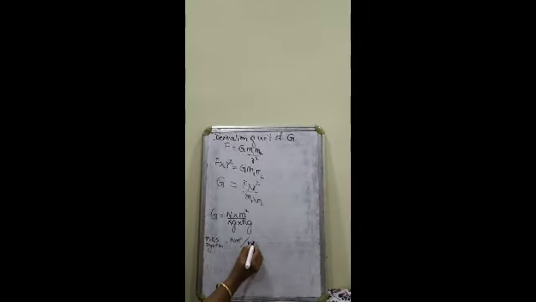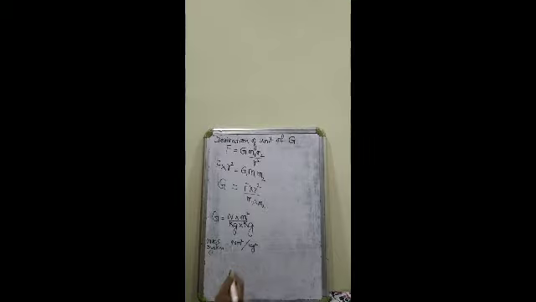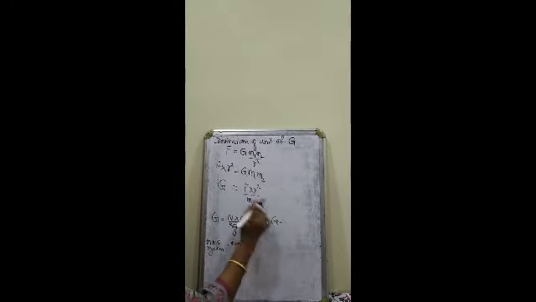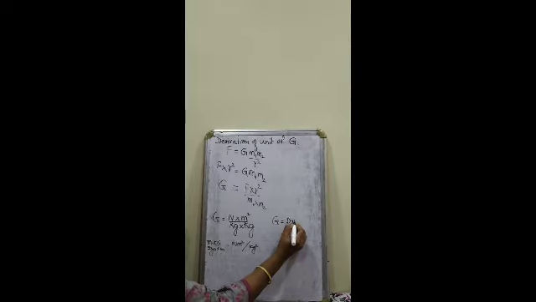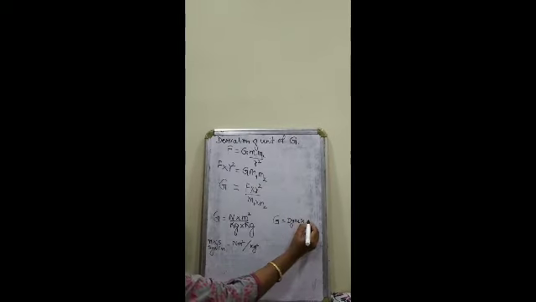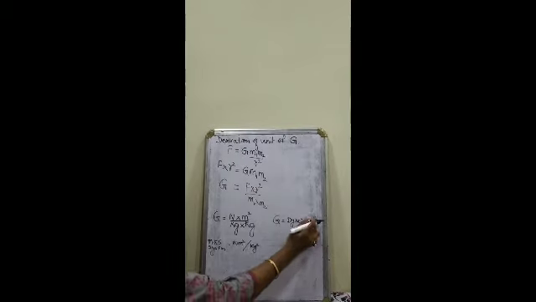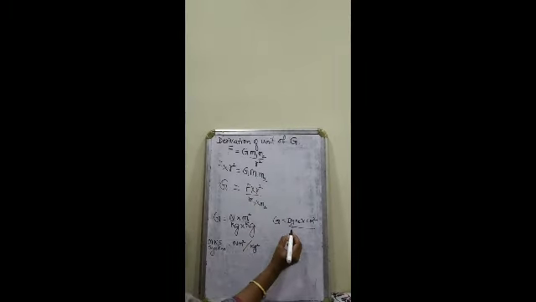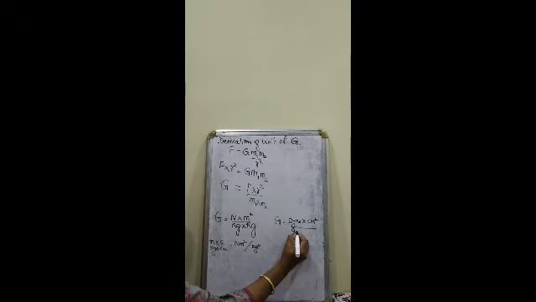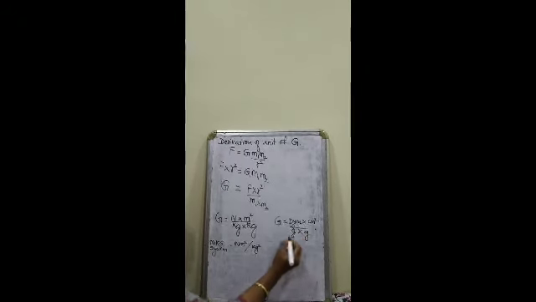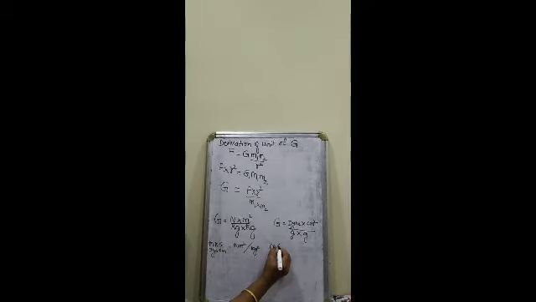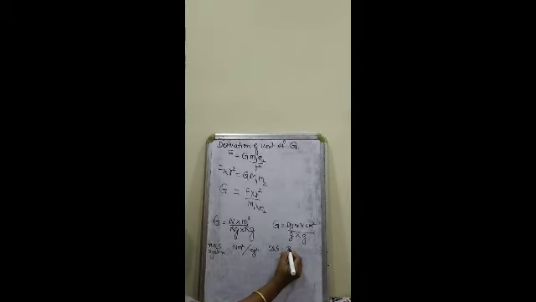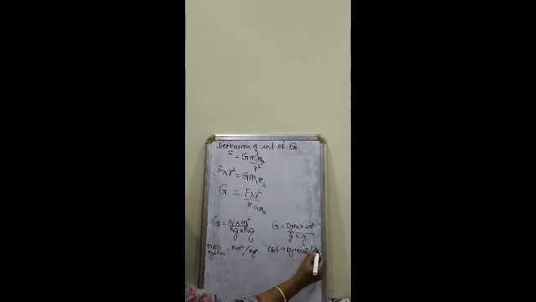Also I can derive the unit of G in the CGS system. In the CGS system, force has a unit dyne. Distance is measured in centimeters, so r square means centimeter square, upon mass m1 into m2. Mass is measured in grams, so grams into grams. Therefore, in CGS system, the unit of G is dyne centimeter square per gram square.